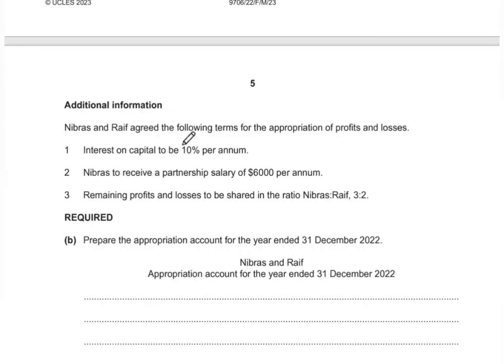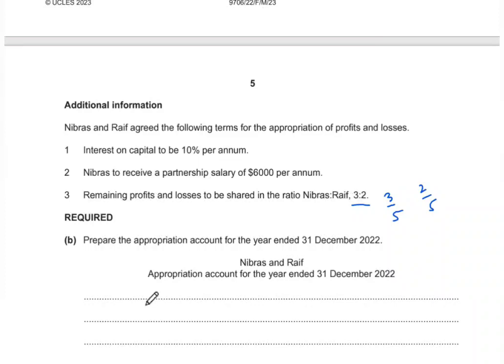So they are saying Nibras and Raif agreed the following terms for the appropriation of profits and losses. Interest on capital is to be 10% per annum. Nibras to receive a partnership salary of 6,000 per annum. Remaining profits and losses to be shared in the ratio Nibras:Raif 3:2. So whenever we have this ratio in the form of 3:2, we know that we'll take this as 3/5 for Nibras and 2/5 for Raif.